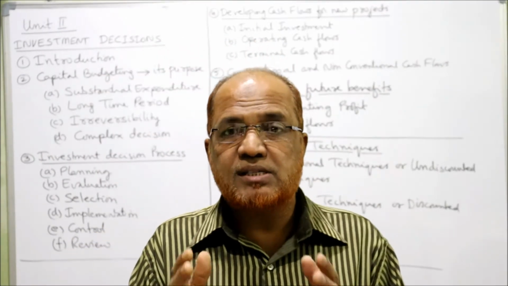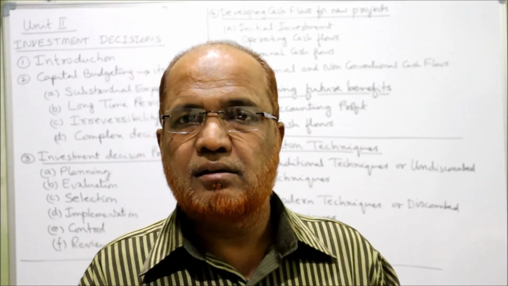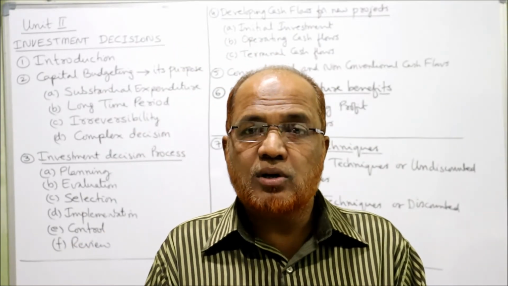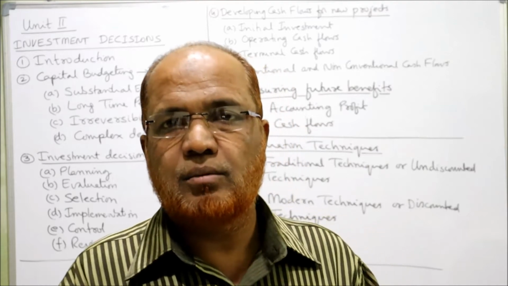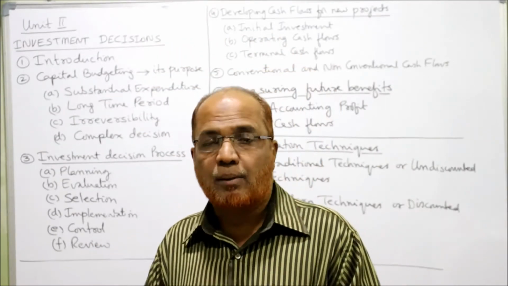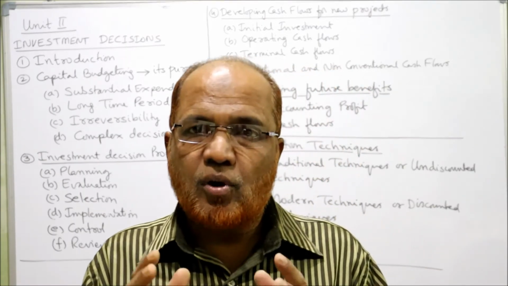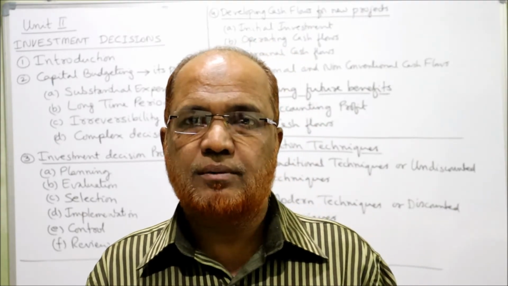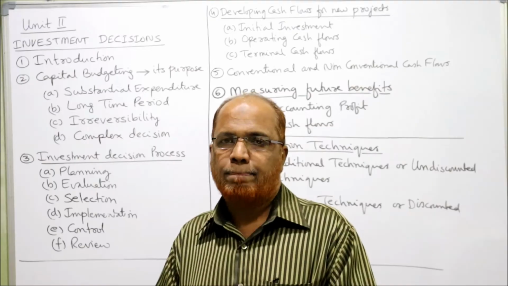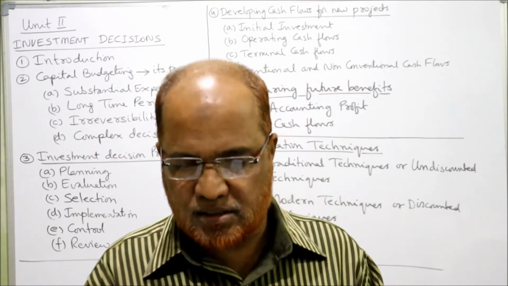But when we want to purchase an asset like a car, an LCD, or a refrigerator, we'll think a lot because the amount involved is more. Similarly, in a business organization, the amount required for a capital project is huge, so before investing the money, we have to think a lot. So the first feature of capital budgeting decisions is that substantial expenditure is required.